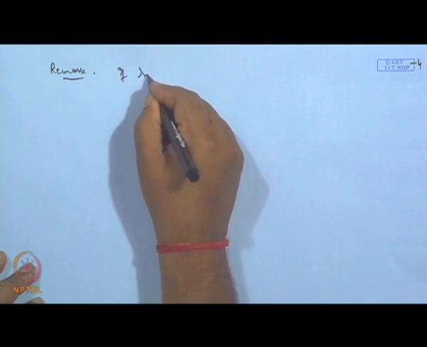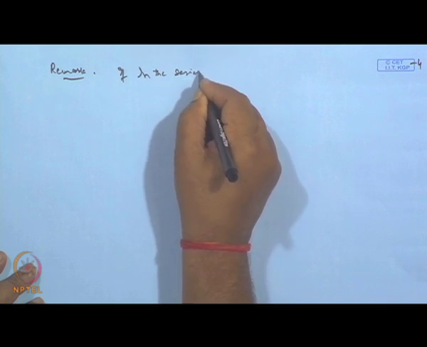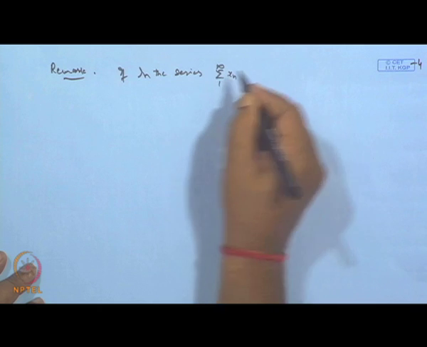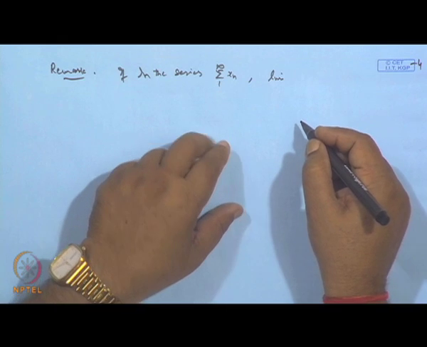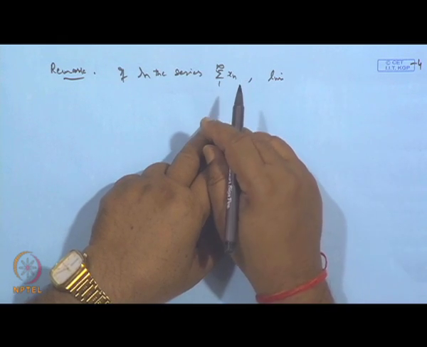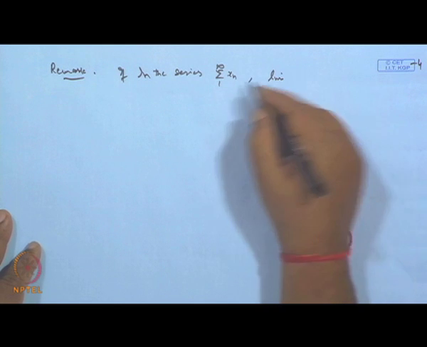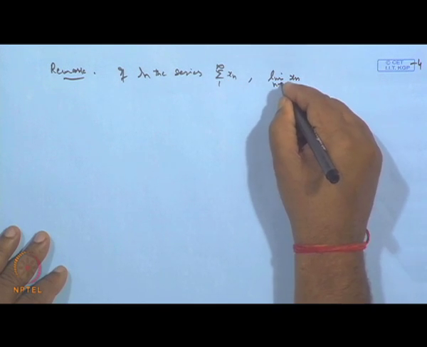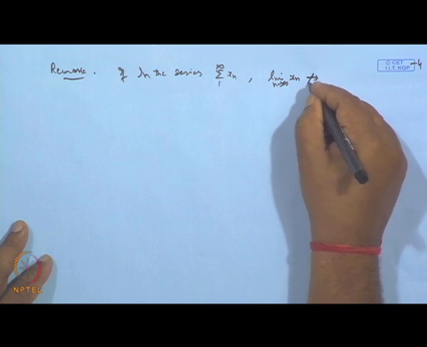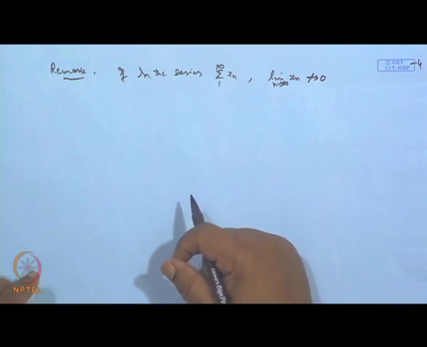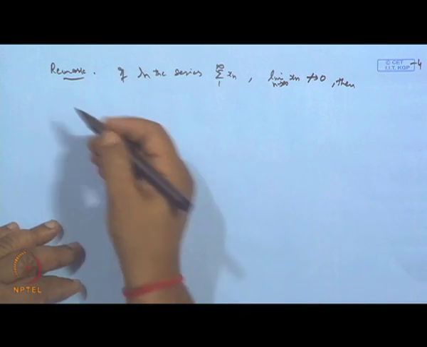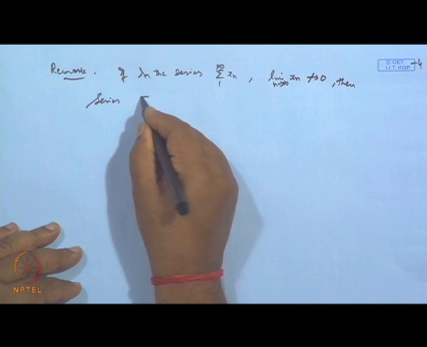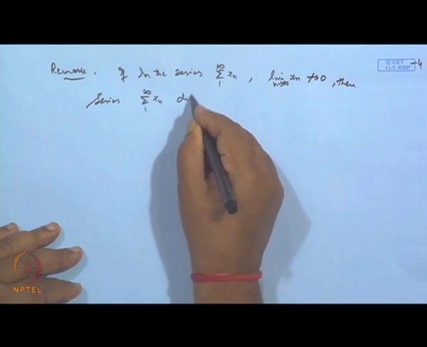So, that is why here is the third remark. If in the series sigma x n, 1 to infinity, of positive terms, the limit of x n when n tends to infinity does not tend to 0, then the series sigma x n, 1 to infinity, diverges.